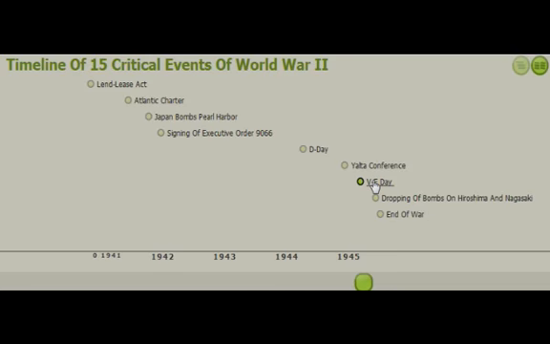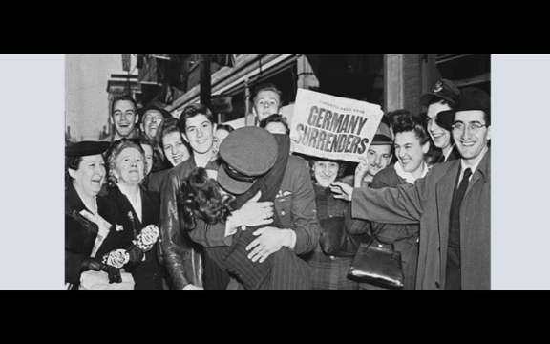Months after the Yalta Conference, after the Battle of the Bulge, the Allied forces pushed the Germans back across the Rhine River. On April 30th, Hitler commits suicide, and days later, Germany surrenders. May 8th becomes known as VE Day, Victory in Europe Day. Afterwards, as Allied troops continued into Germany, they discovered the horrors of the concentration camps. Celebrations were seen on many streets in public.